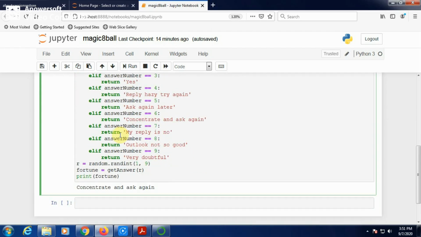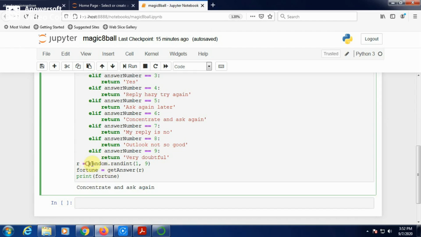You can see here random.randint generates a number between 1 and 9 because there are 9 different messages, and fortune equals get answer r. The get answer method is called here and the parameter passed is r, the value of the random number, and the returned answer will be stored in the fortune variable, and that fortune variable will be printed.